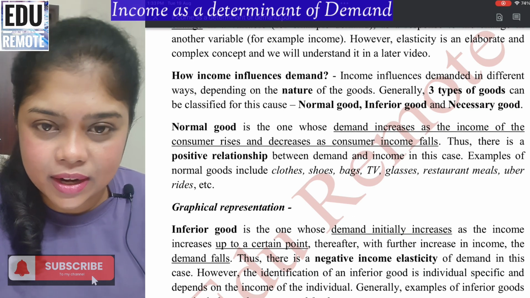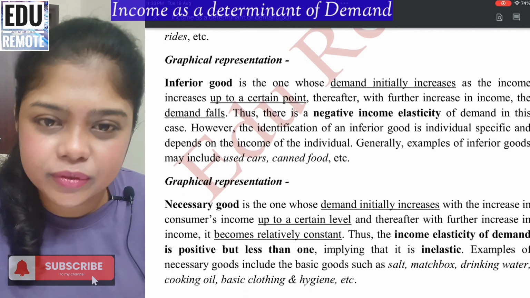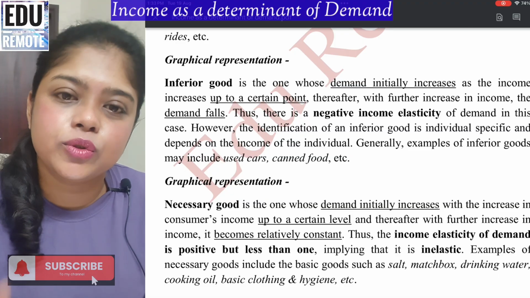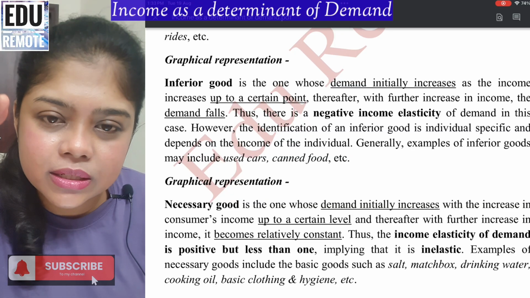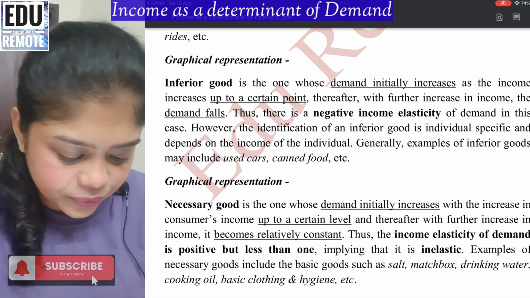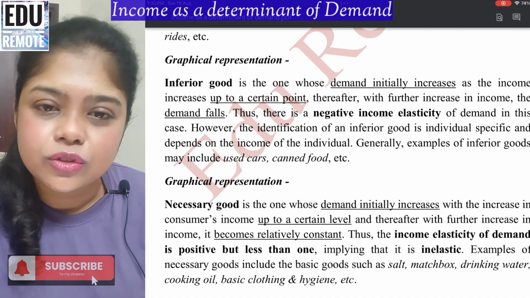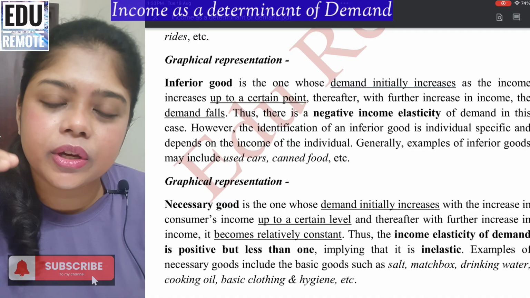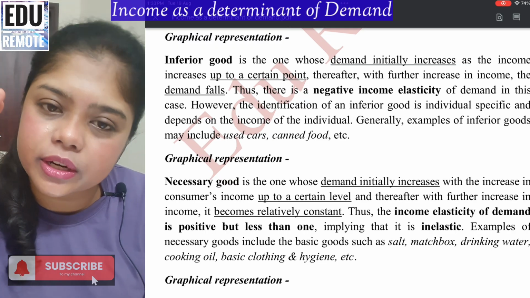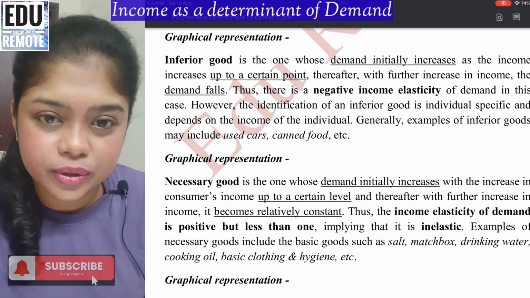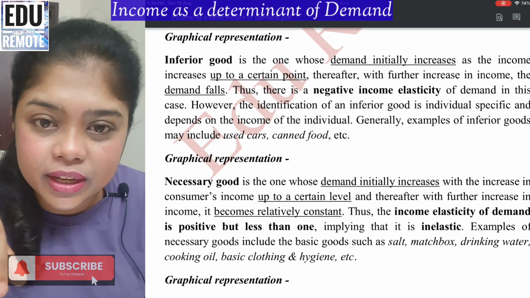Next is the inferior good. An inferior good is one for which the demand initially increases as the income of the consumer increases up to a certain level, and thereafter with further increase in income, the demand starts falling. So there is a negative income elasticity of demand in this case. Initially, when the income of the consumer increases, the demand for the inferior good increases up to a certain point, and thereafter with further increase in income, the demand for the inferior good starts falling.